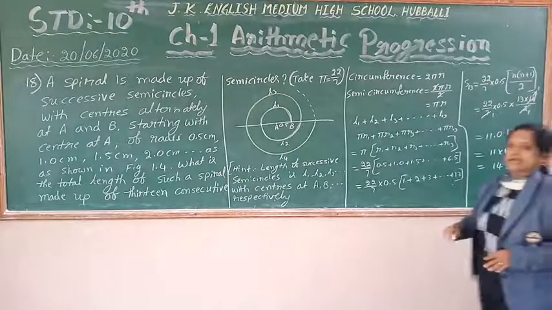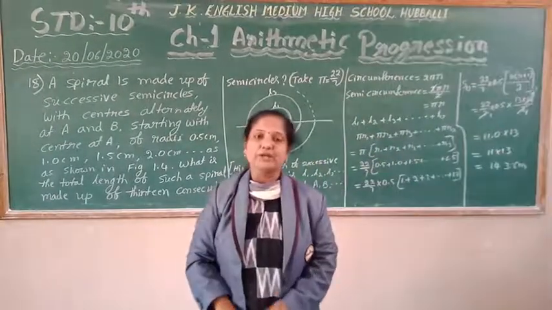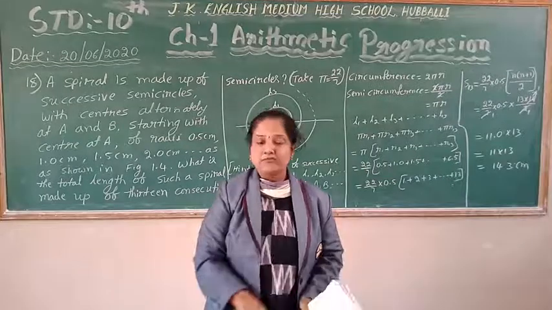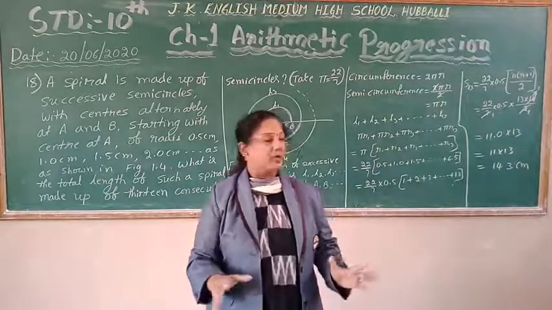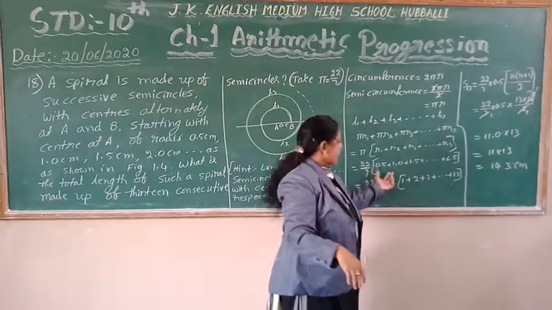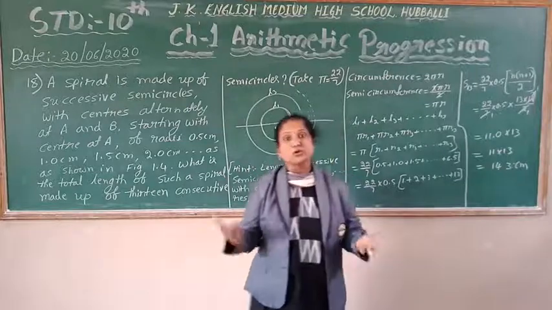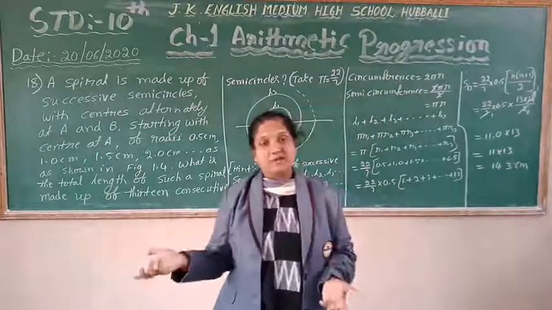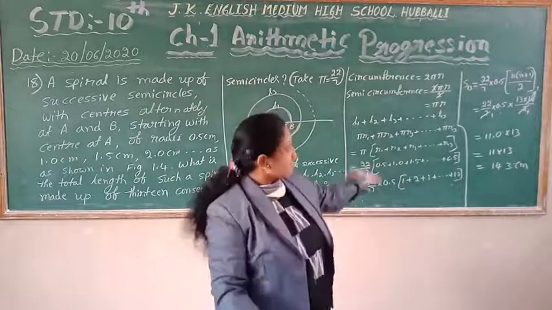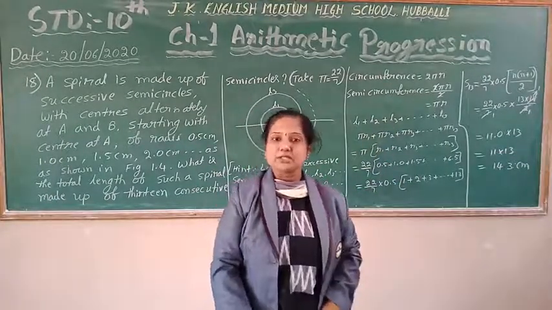Please children, write down this sum and practice it, because you should know the formula. You have to understand the question, solve it, and use the formula and simplify. Here you can also use the formula for an arithmetic progression. A value you know, the common difference you know. So you can use the formula Sn equals n by 2 into a plus l. This becomes a very simple formula. I can use it and simplify. Please children, write down.